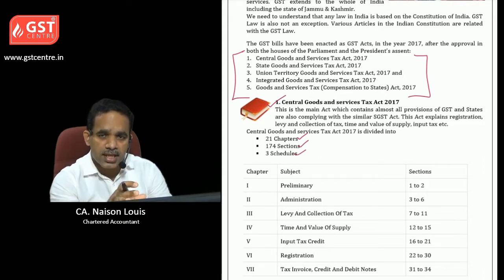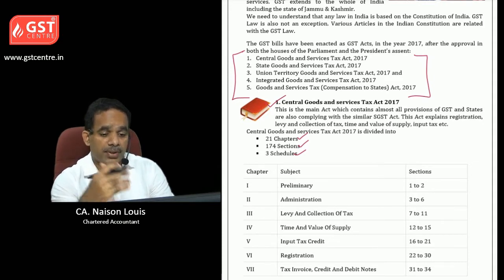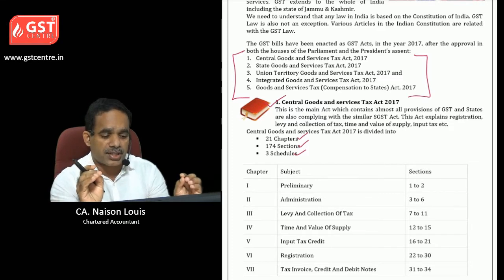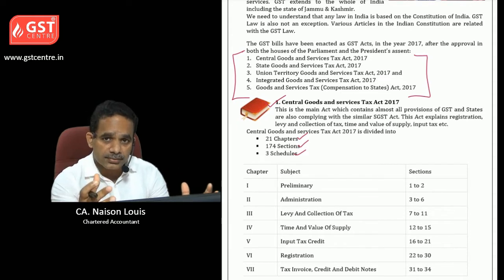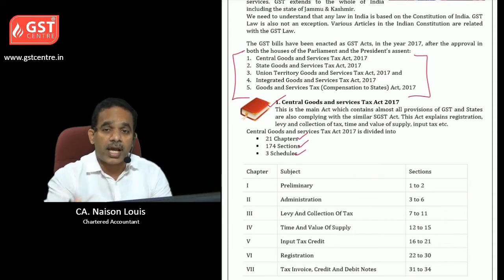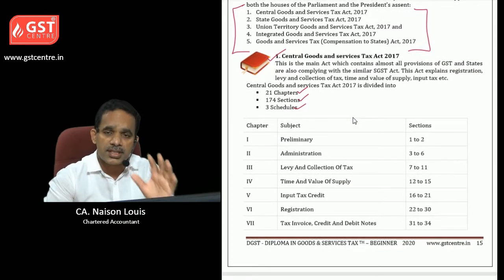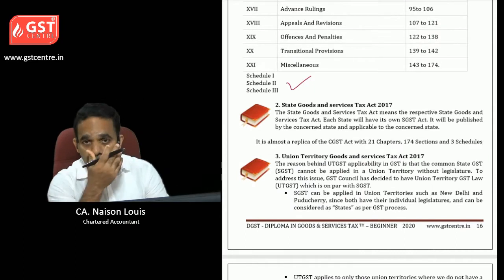As per this act, we are paying CGST, and the government is explaining about registration, levy of tax, input tax credit, returns, tax invoices, credit and debit notes. All these chapters are explained here. Then you can see schedules 1, 2 and 3 also.